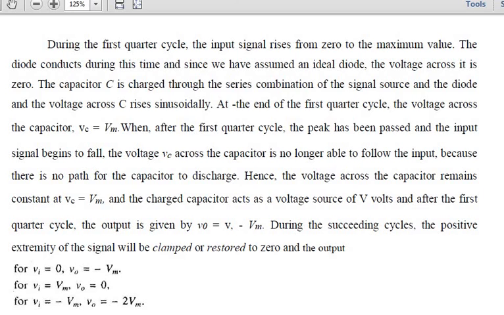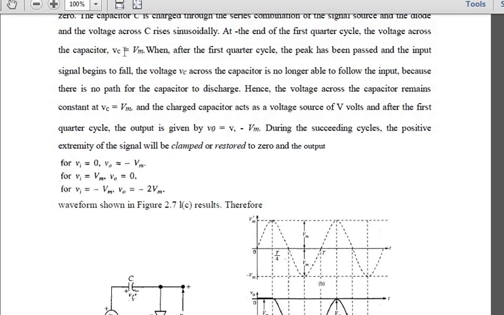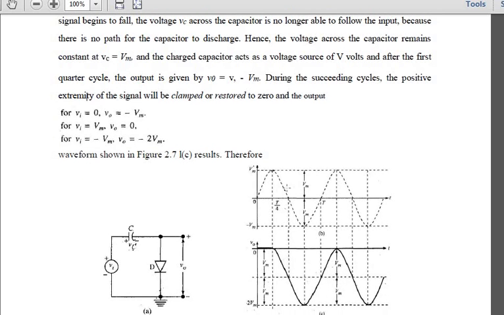Now see here in this figure. The capacitor is charged through the series combination of the signal source and the diode, and the voltage across C increases sinusoidally. As the capacitor is charging, your input signal is also changing. At the end of this first quarter cycle, the voltage across the capacitor becomes Vc equals Vm. Isn't it? Now you are at the quarter cycle, and the voltage across your capacitor is Vc equals Vm.